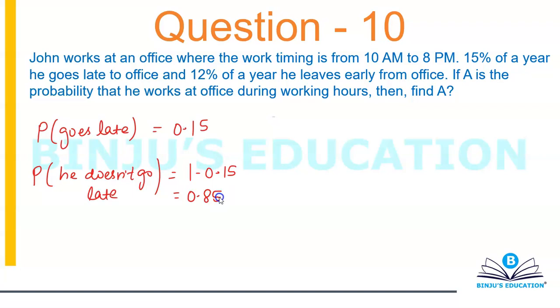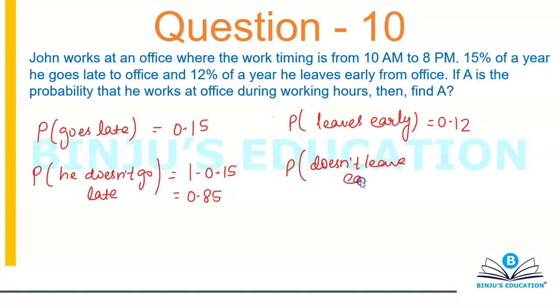Moving on, it says that 12% of a year he leaves early from the office. So the probability he leaves early will be 0.12. So the probability he doesn't leave early will basically become 1 minus 0.12, which is like 0.88.